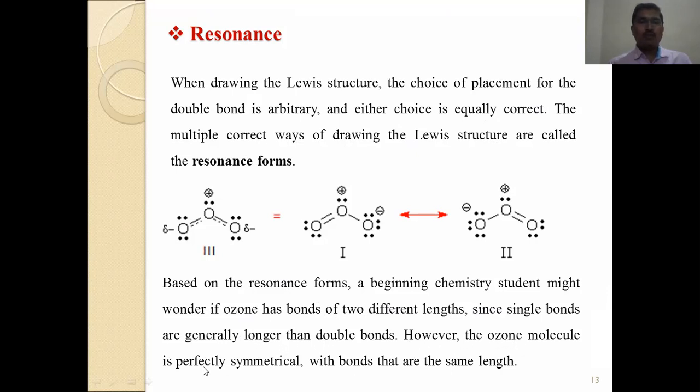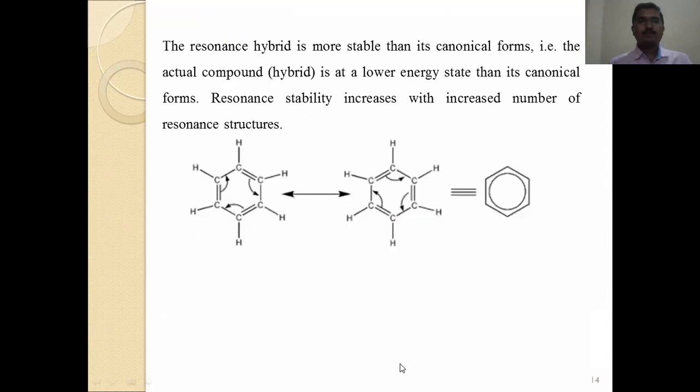However, the ozone molecule is perfectly symmetrical, with bonds that are the same length. The resonance hybrid is more stable than its canonical forms. That is, the actual hybrid compound is at a lower energy state than its canonical forms.